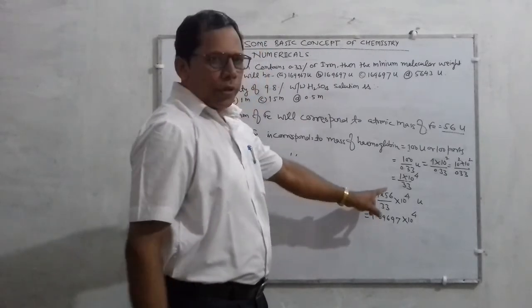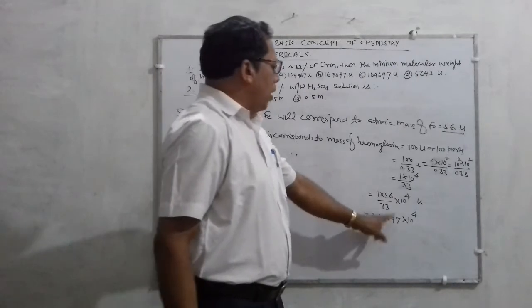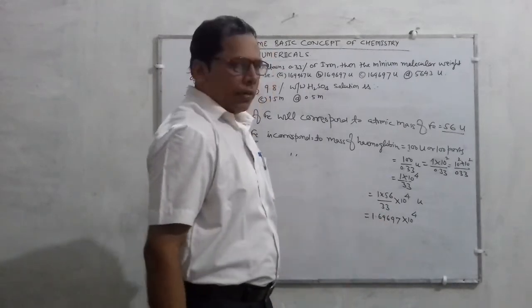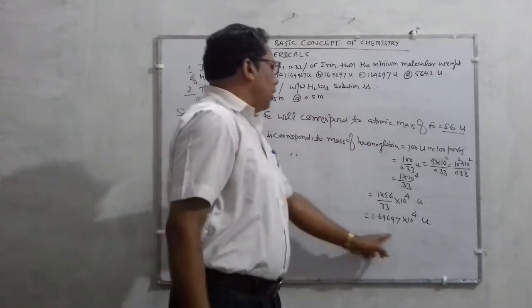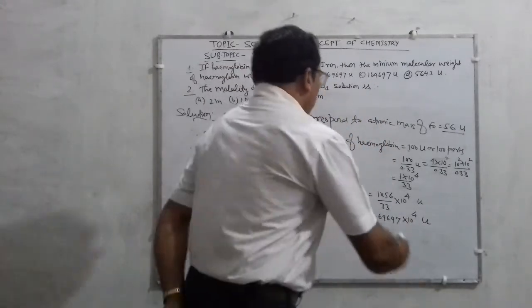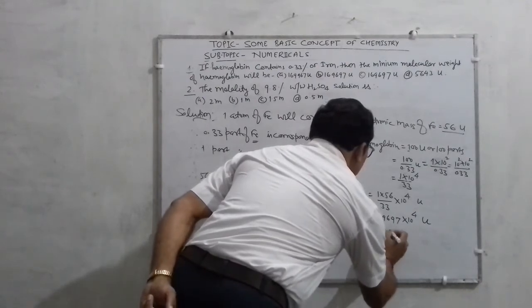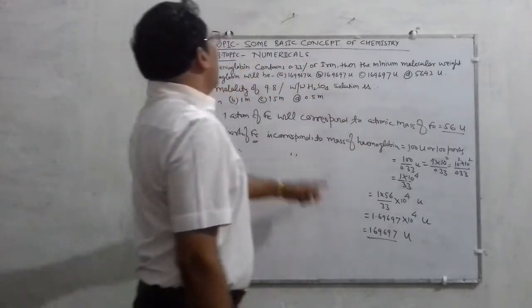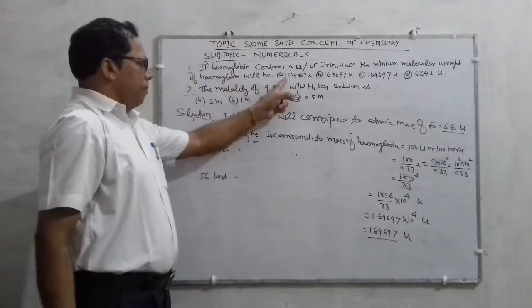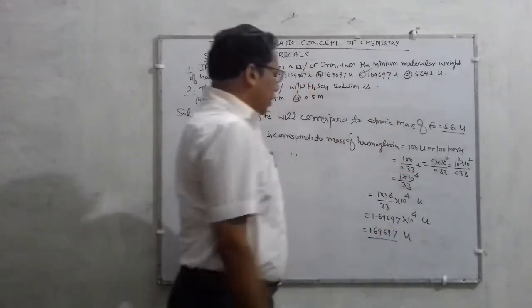If you divide 56 by 33, the value will come 1.69697, and if you multiply this by 10 to the power 4, it will come 16969.7 u. So in these options, option C will be the correct one.